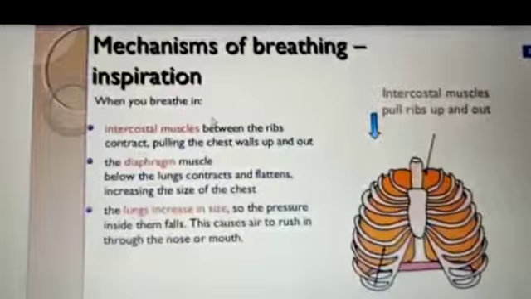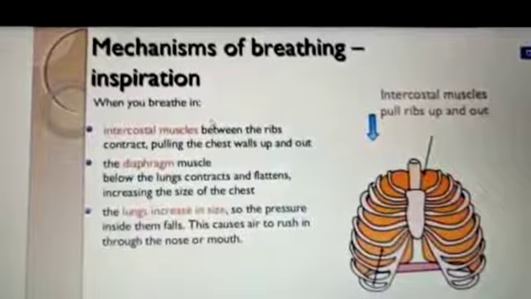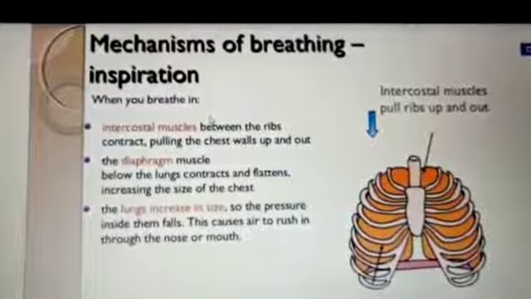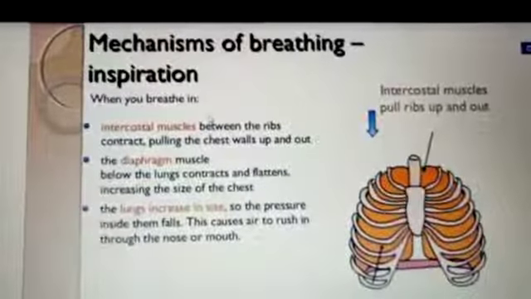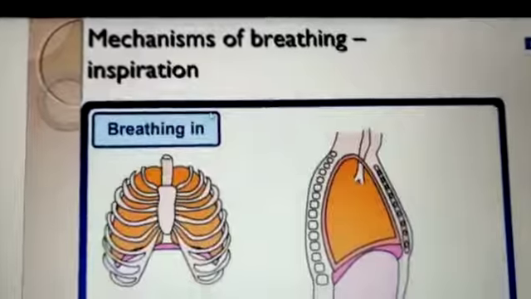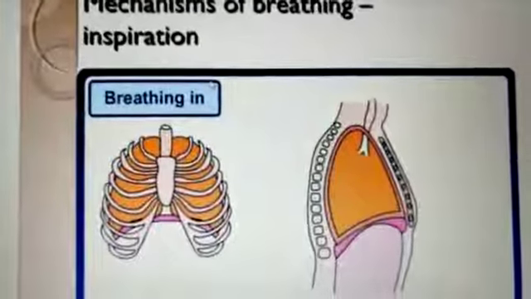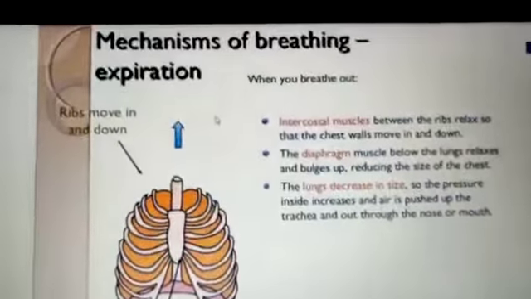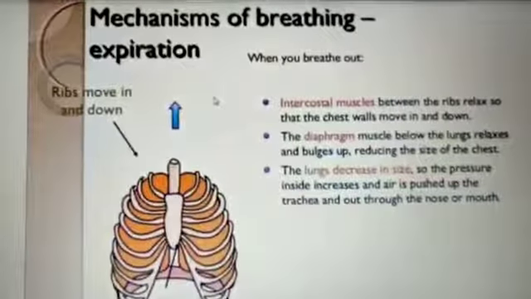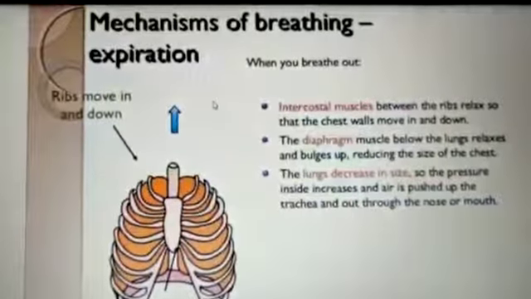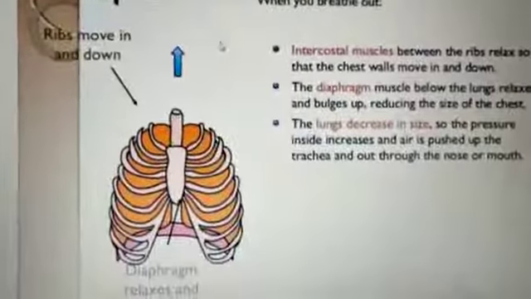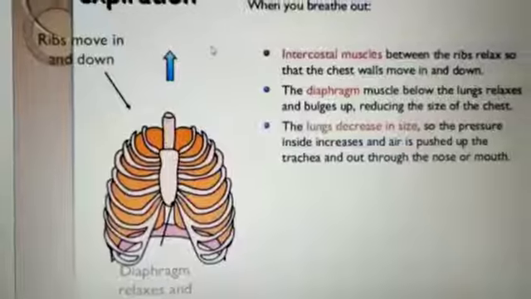Mechanism of breathing. The lungs are located behind or inside the ribs. So, inhalation and exhalation. Mechanism of breathing: the intercostal muscles between the ribs relax, the chest walls move in and down. The diaphragm helps in the exchange of gases.